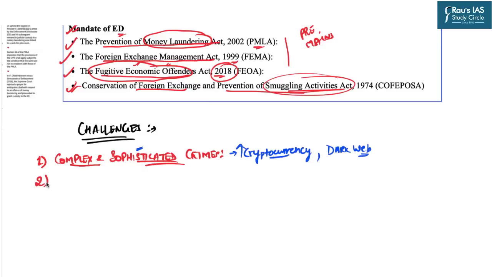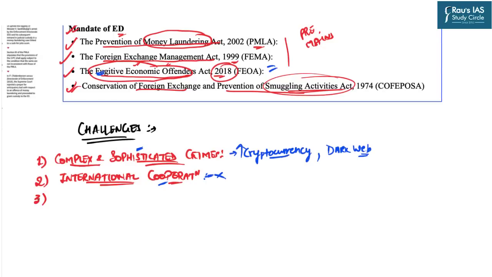The second important challenge is of lack of international cooperation. This can be understood when we discussed here the examples of Vijay Mallya, Nirav Modi, that is fugitive economic offenders. In order to deal with those people who are committing crime in one country and then running to the other country, obviously there has to be efficient international cooperation. The law enforcement agencies in those countries must cooperate with the Enforcement Directorate. But the issue is that several laws, several acts come in contradiction to each other, and because of which international cooperation many times is not able to be ensured.